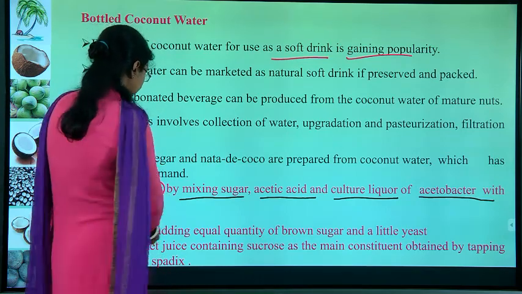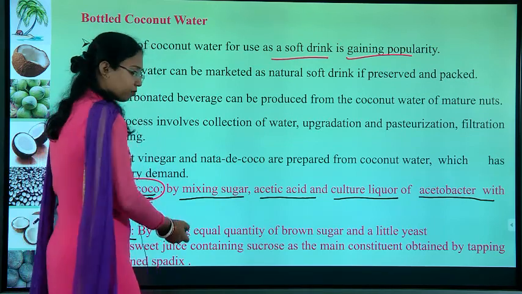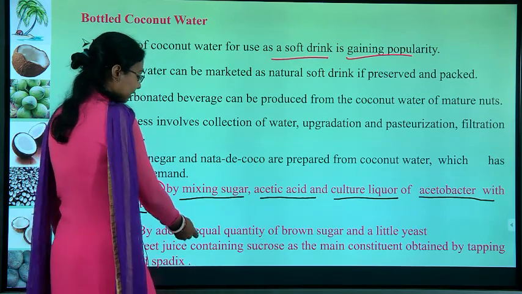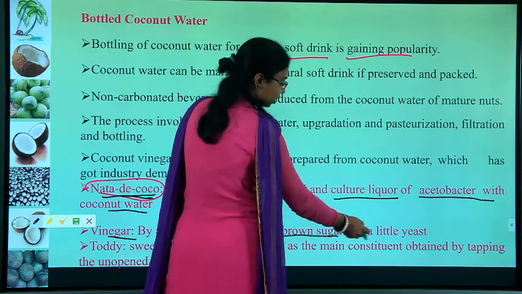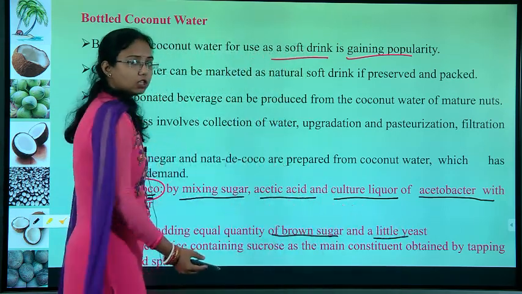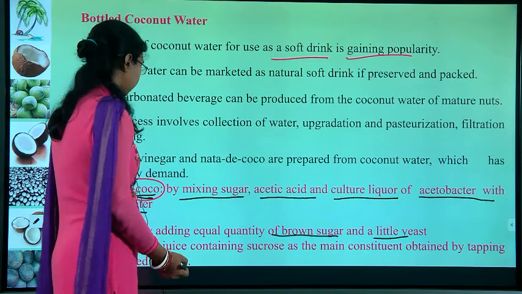So next is the vinegar. You can make vinegar from coconut water by adding an equal quantity of brown sugar and a little yeast to the coconut water. You can get vinegar.